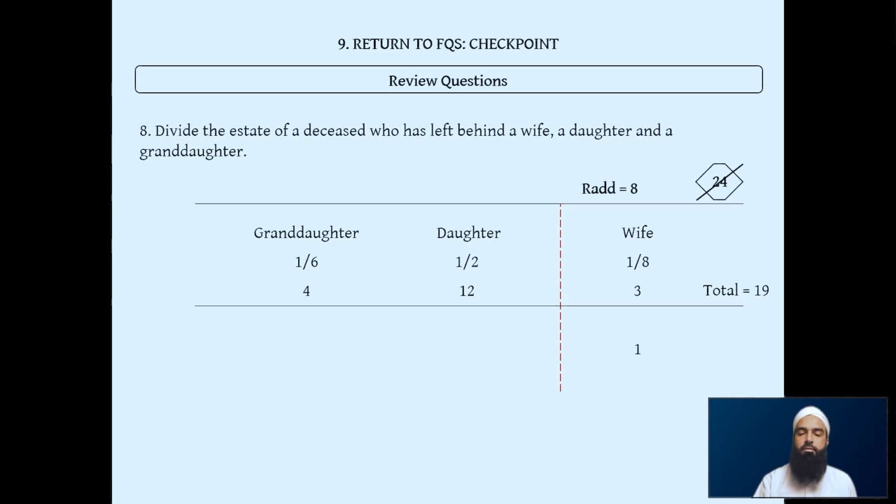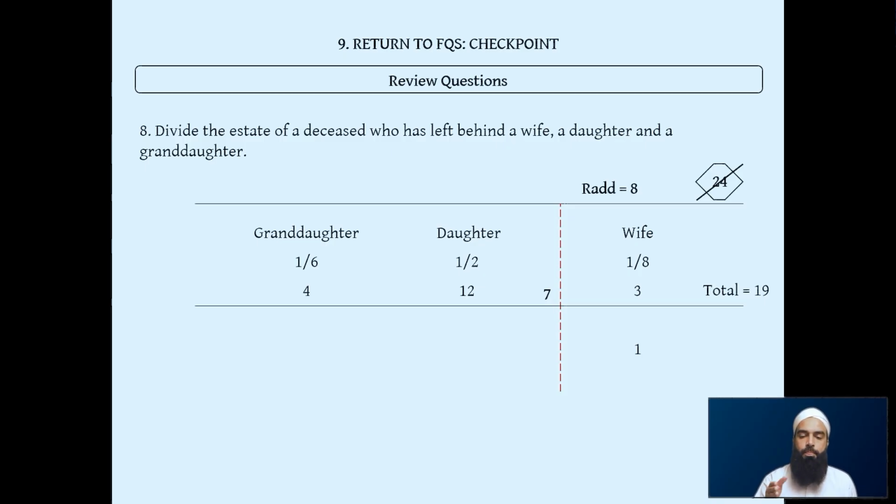And we write this time, because there are 2 different categories, daughter as well as the granddaughter, we have to write it at the cross section, whatever is left over, mini divisor. So there's 7 left over from the 8 once we've given 1 to the wife. So we write that at the mini divisor.